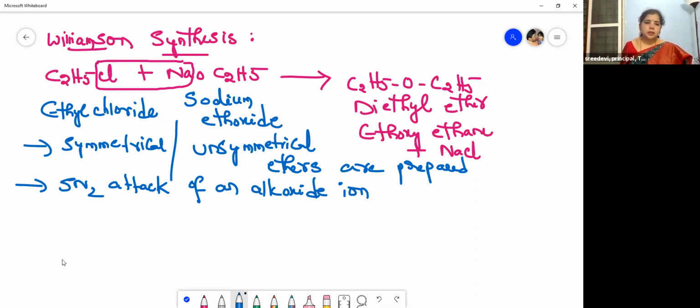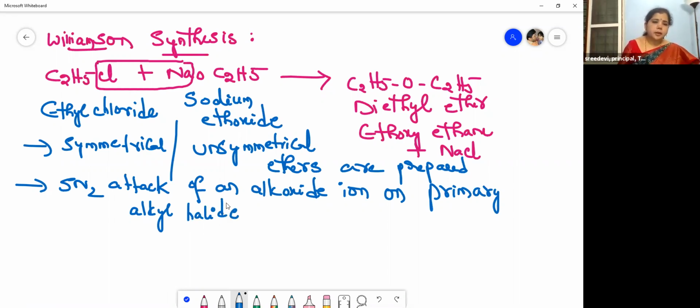The SN2 attack of an alkoxide ion on a primary alkyl halide will take place. For better yield of ethers, the alkyl halide preferred is primary, whereas the alkoxide preferred is tertiary.